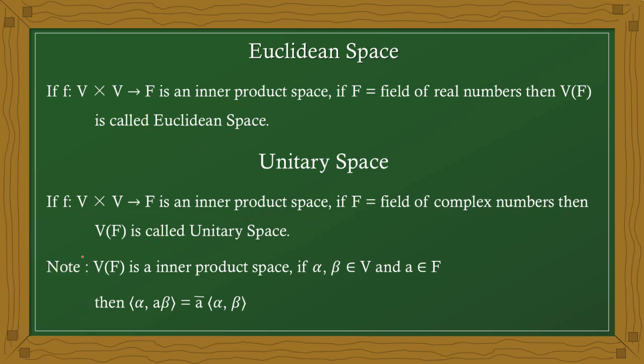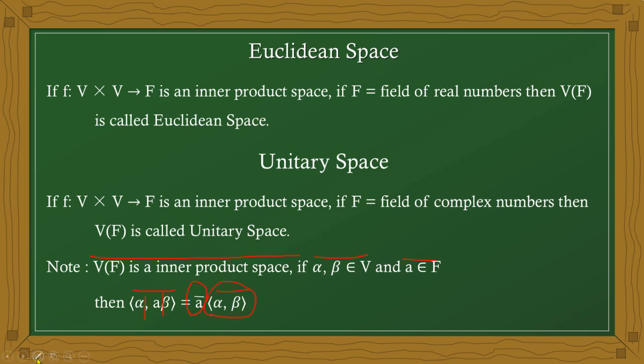And we have one small definition, a note. V of F is an inner product space. Alpha, beta are vectors, and A is a scalar. The inner product of alpha and A beta is equal to A bar times the inner product of alpha, beta.